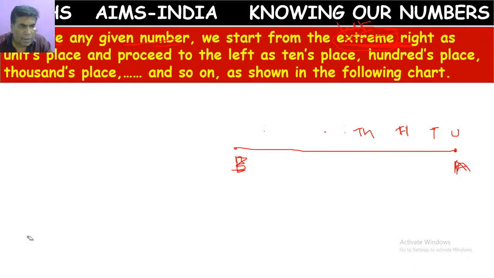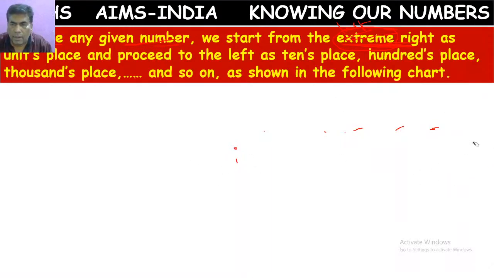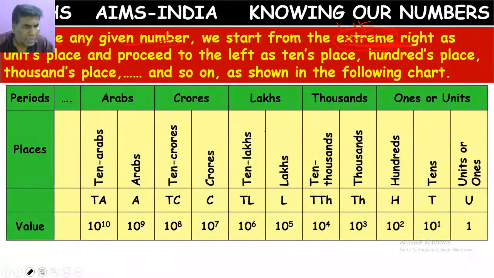So whenever we represent numbers, we start writing from the extreme right and move towards the left side. All these places are shown in one chart. Let's observe this chart.